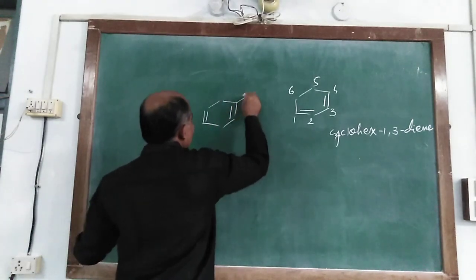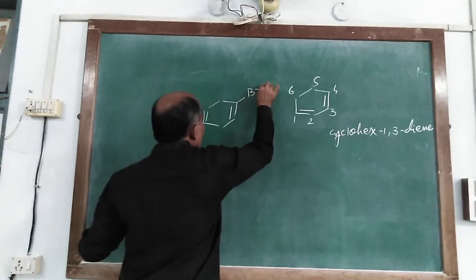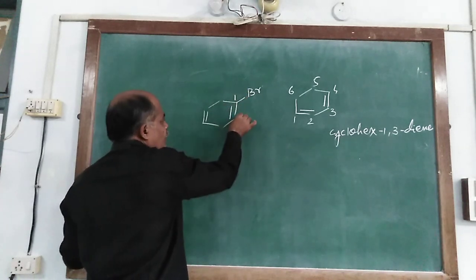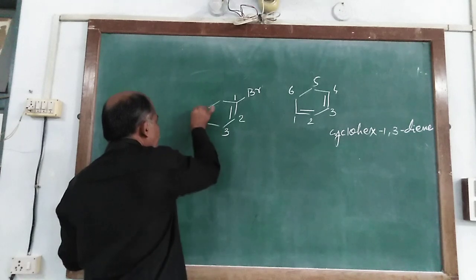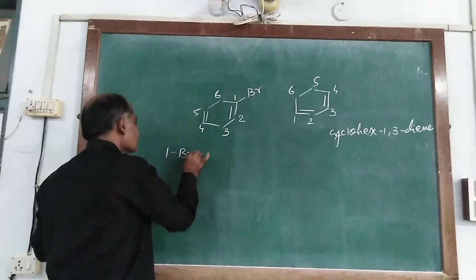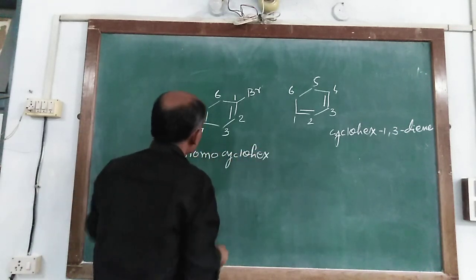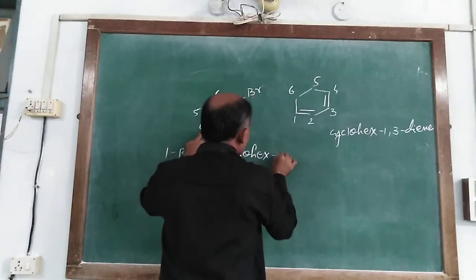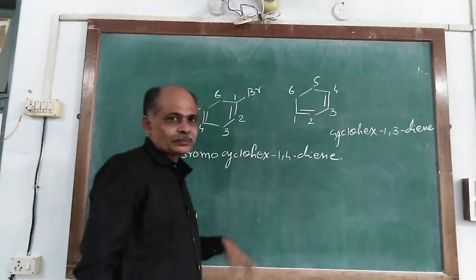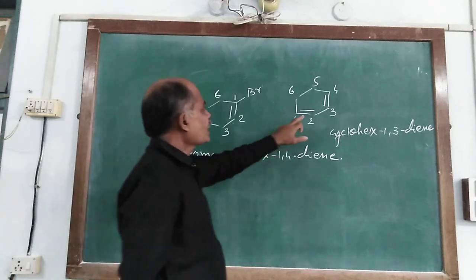If it is here 1, 2, 3 and 4 and it is from. So the first number is given from this carbon atom, 1, 2, 3, 4, 5 and 6. Now we write 1-bromo cyclohexane where 1, 4 di. But the double bonds are here and here.